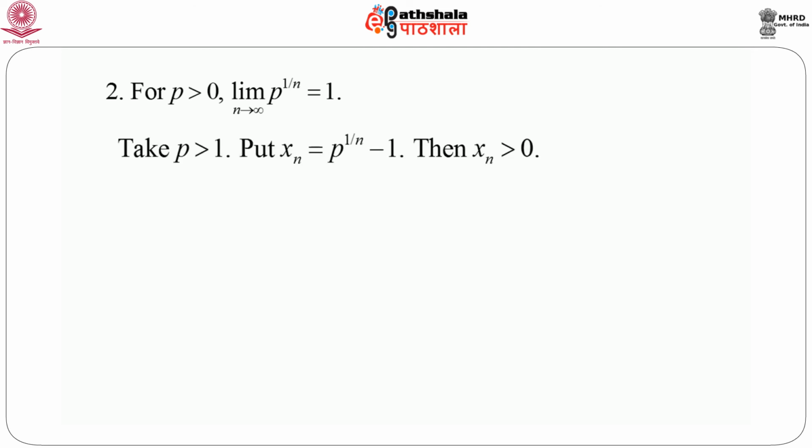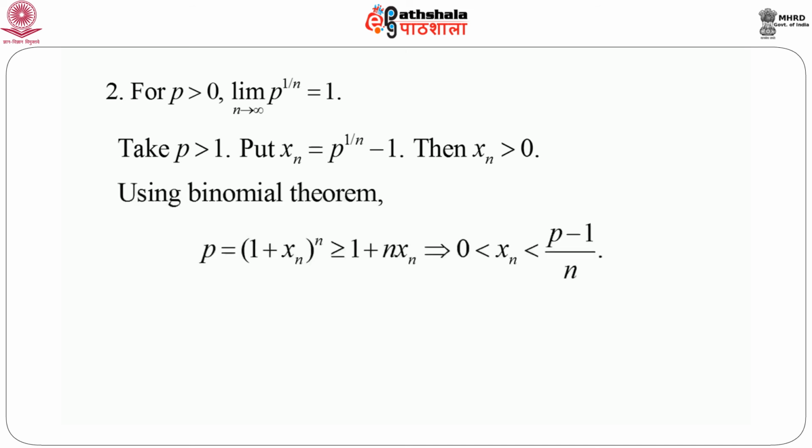When p is greater than 1, put xn equals p to the power 1 by n minus 1. Since p is greater than 1, clearly xn is greater than 0. Now using the binomial theorem, p is 1 plus xn, whole to the power n. Keep this expansion only up to the second term. So this must be greater than 1 plus n into xn, because each of the terms is positive, because xn is positive. So 1 plus xn to the power n is greater than or equal to 1 plus n xn.